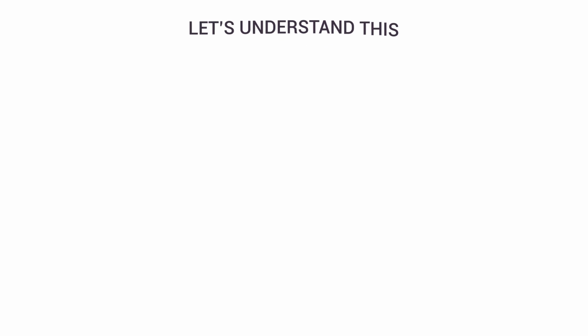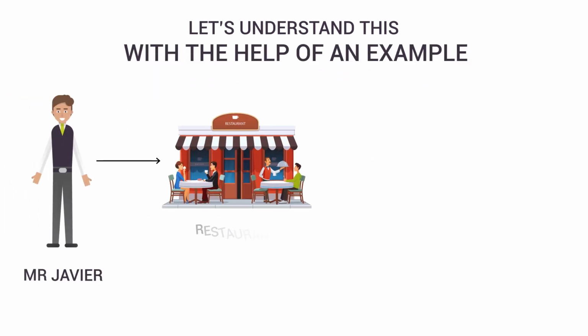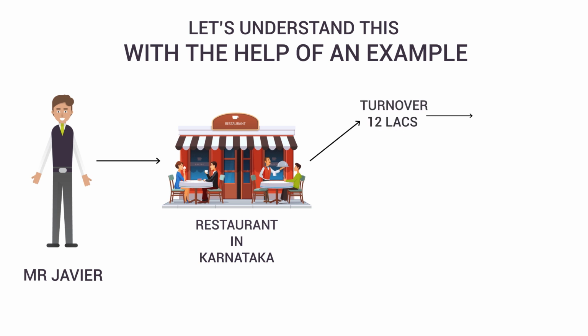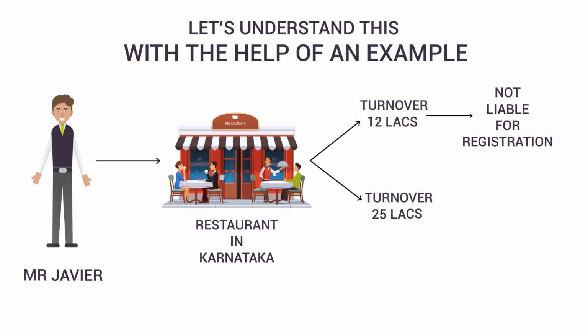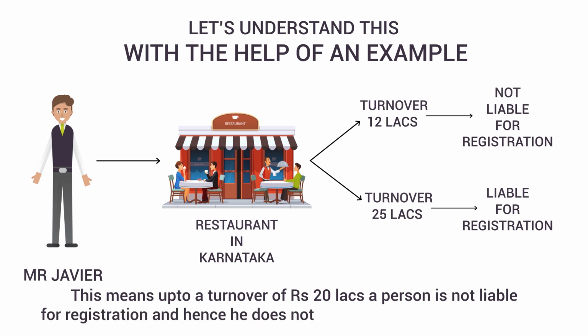Let's understand this with the help of an example. Mr. JV is running a restaurant in the state of Karnataka and he makes sales of rupees 12 lakhs in a year. He will not be liable for registration. However, if he makes a turnover of rupees 25 lakhs in a year, he will be liable for registration. This means up to a turnover of rupees 20 lakhs a person is not liable for registration and hence he does not have to charge GST on his sales.